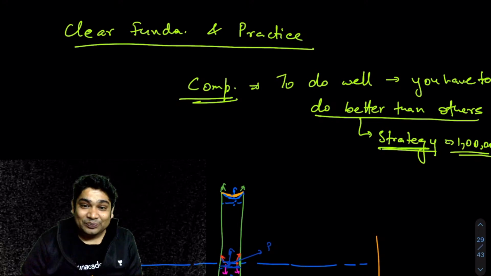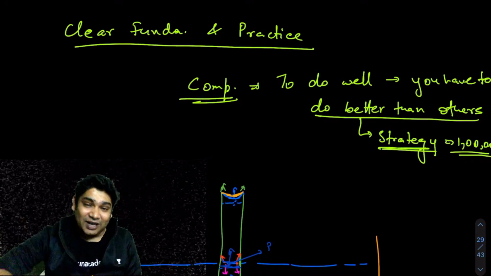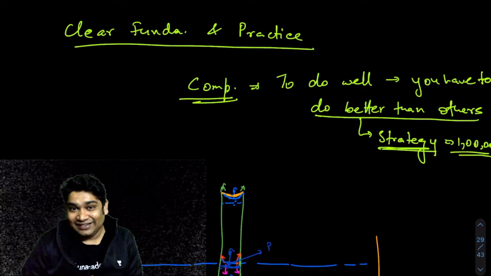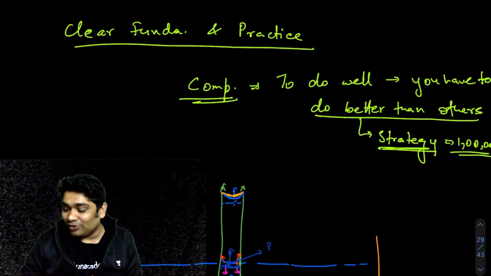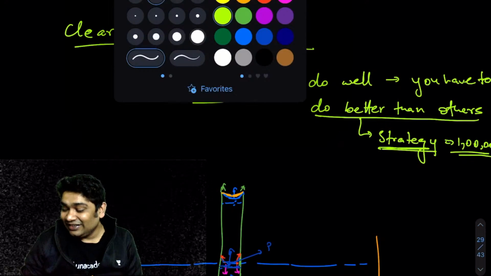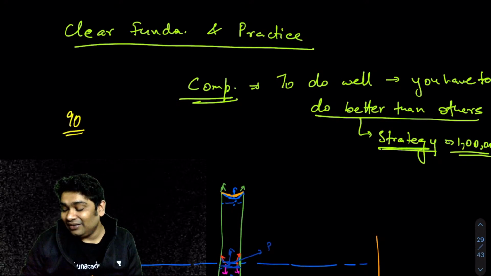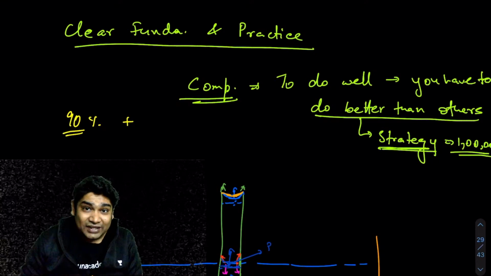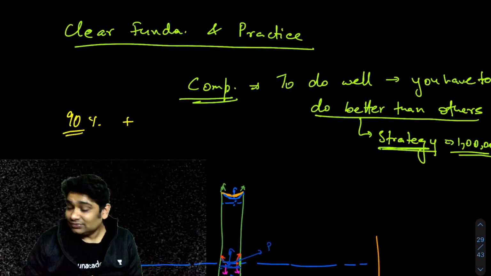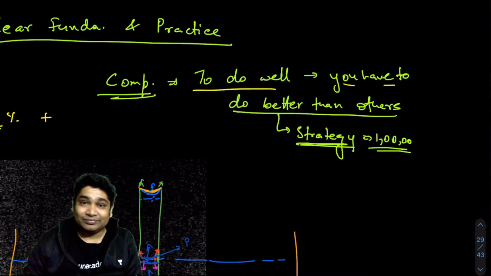Okay. So you can have strategies to get, let's say, 90% marks in boards. That is fine. But in a competitive exam, you realize in boards you are happy if you got 90%, even if thousands of people got 90% plus, it doesn't matter, right? In a competition, it matters. In a competition, to do well, you have to do better than others.